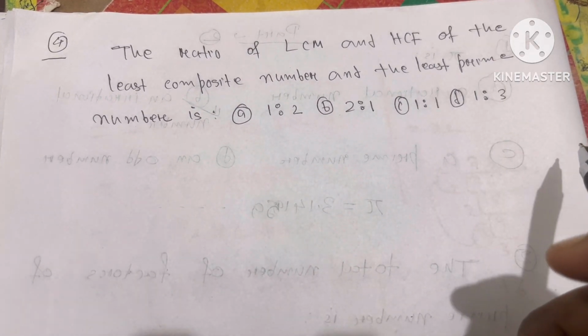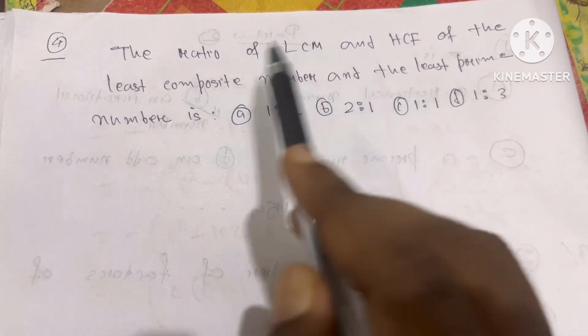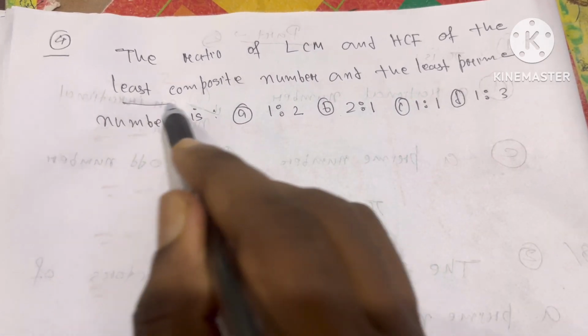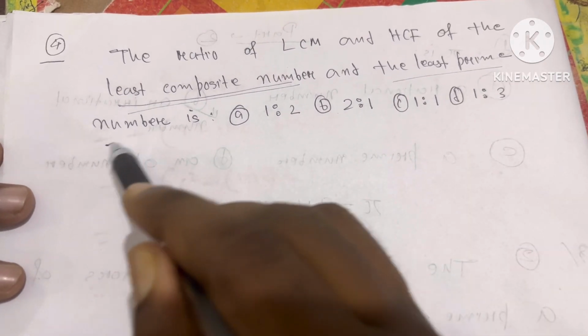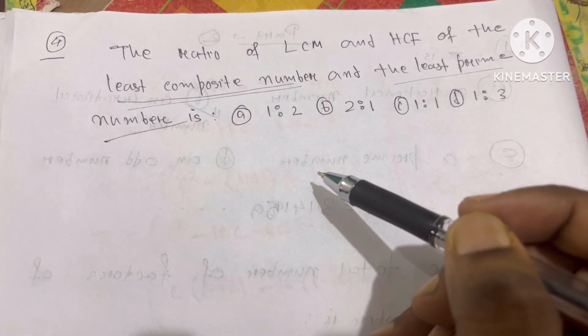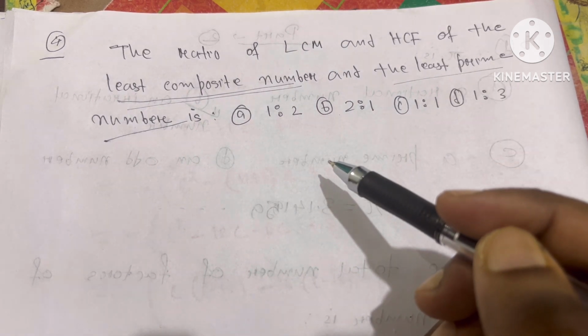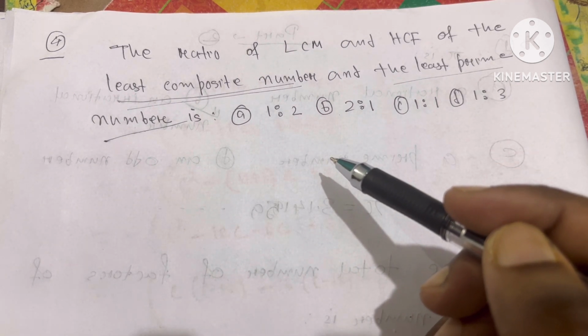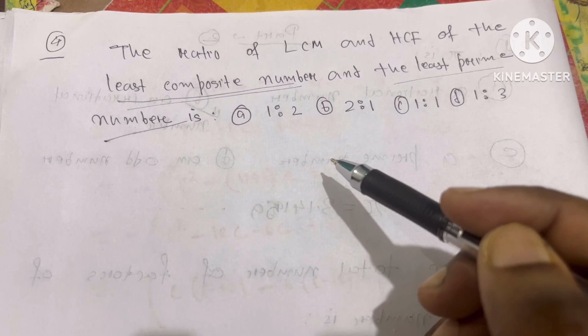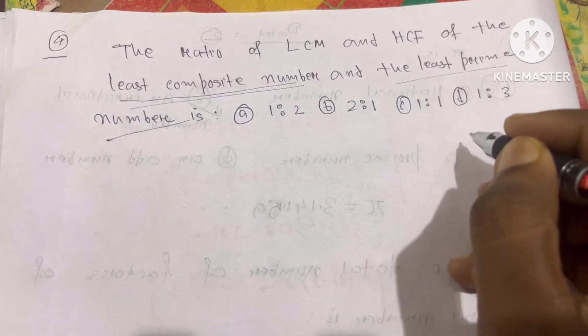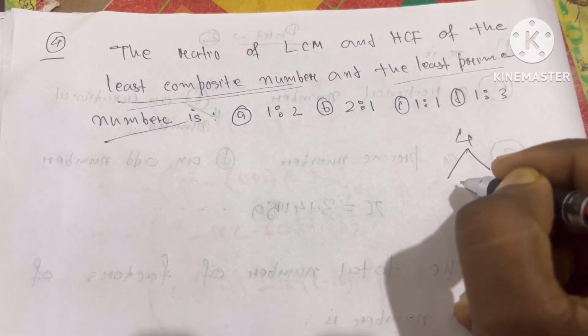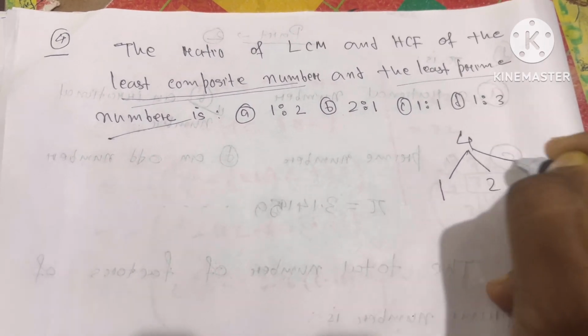Question number 4. The ratio of the LCM and HCF of the least composite number and the least prime number. So you need to find the ratio between the least composite number and the least prime number. What do you mean by composite number? A number which is divisible by more than two numbers, a number which has more than two factors. Yes or no? That means 4 is a composite number because 4 is divisible by 1, 2 and 4.